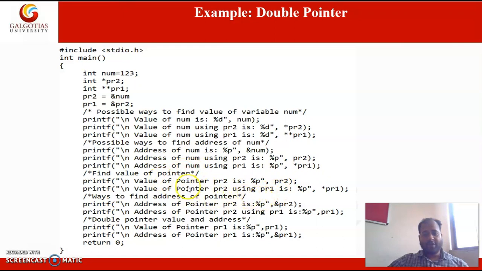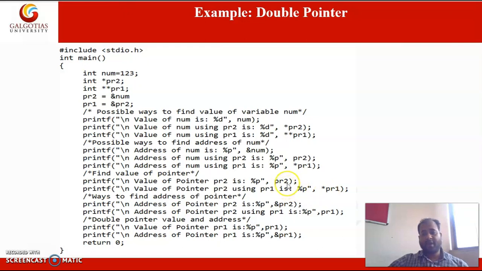In the next instruction we are printing the values that are stored in the pointer variables. Values are basically the memory locations.